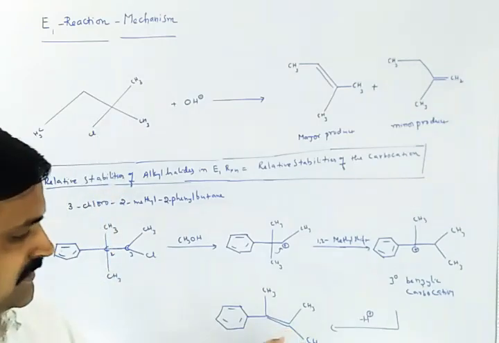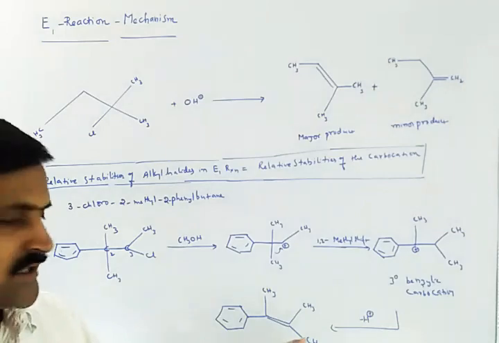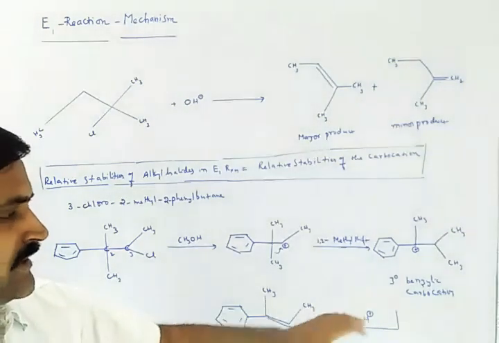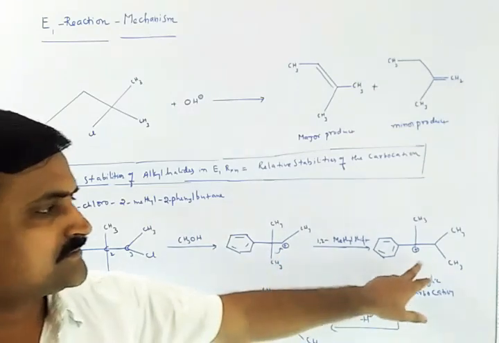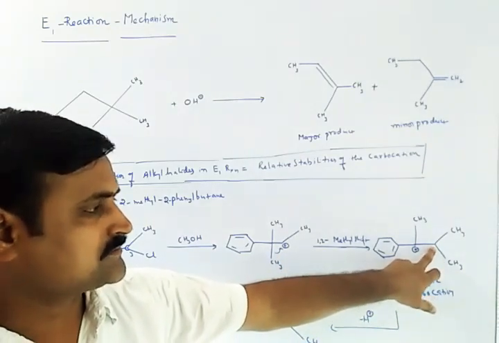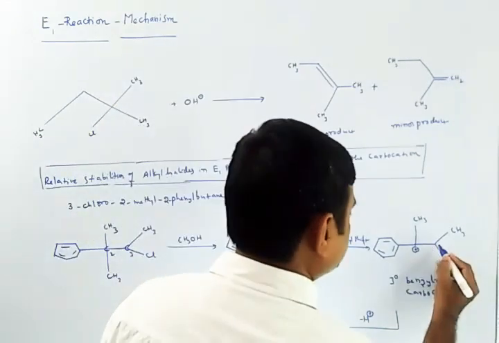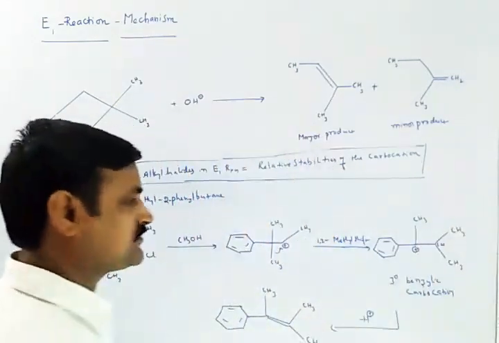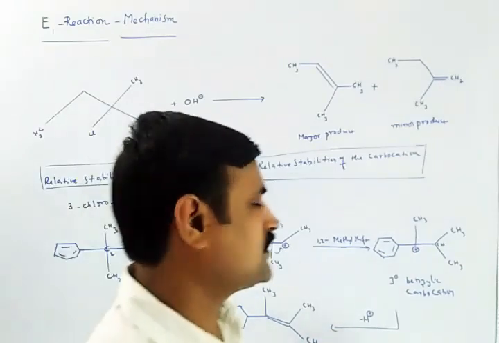Okay, you can observe how many methyl groups are there. So 3 methyl groups are there in the final product with 1 phenyl, and we have removed a proton from this carbon here. Whatever CH is there, that hydrogen, the proton, got removed.